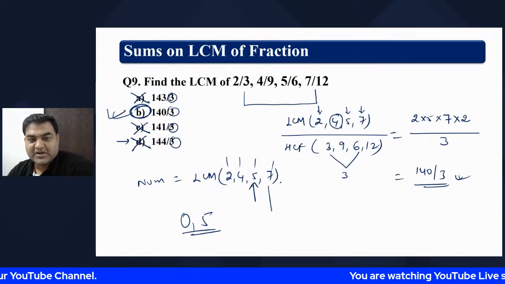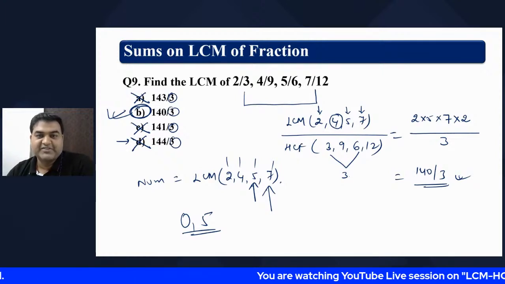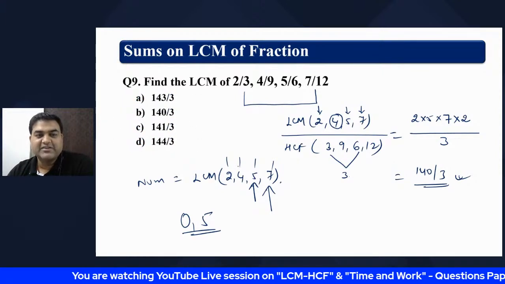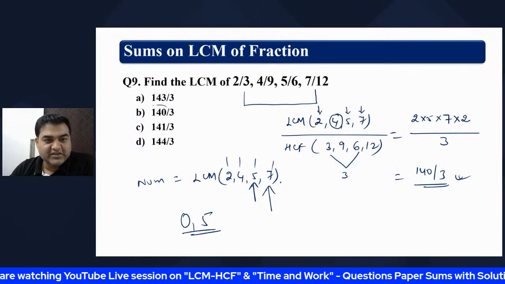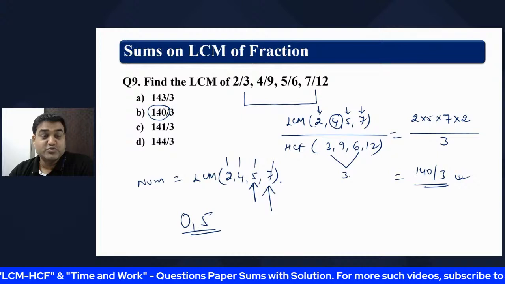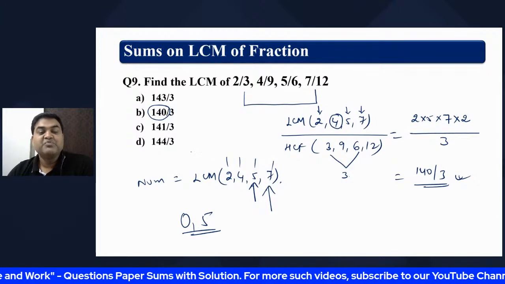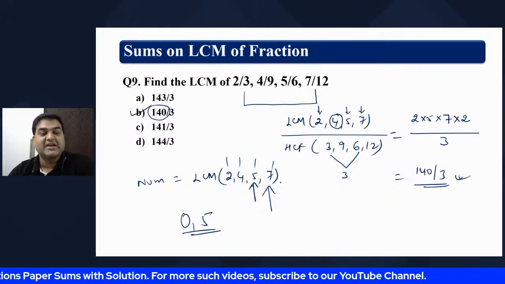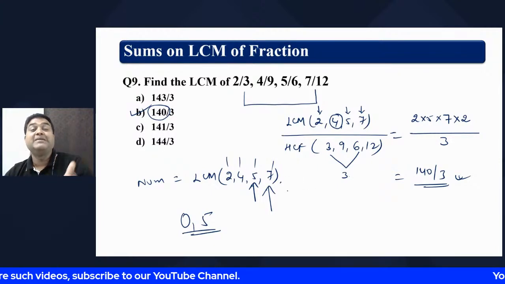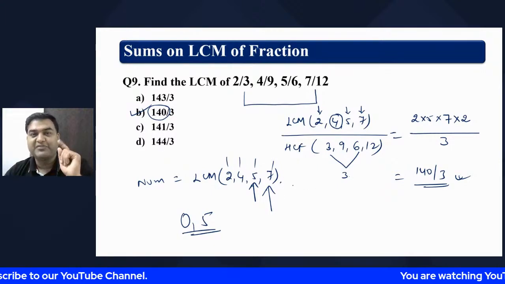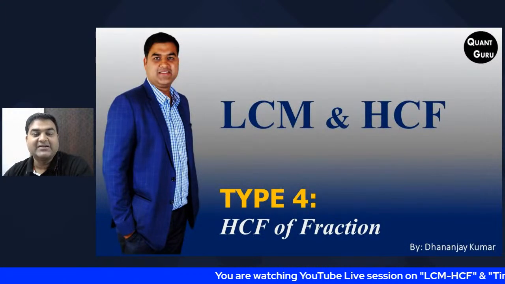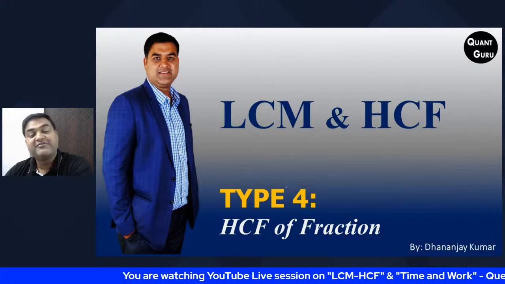Otherwise, if you go with the bigger number 7 and try all these numbers, 7 twos are 14, only this number can be a multiple. 140 is 20 times 7. The remaining are not. So B is the right answer. So in any of those ways you can find it. Instead of finding the right answer, you can eliminate the wrong answers and you will be left with only the right answer. Okay.